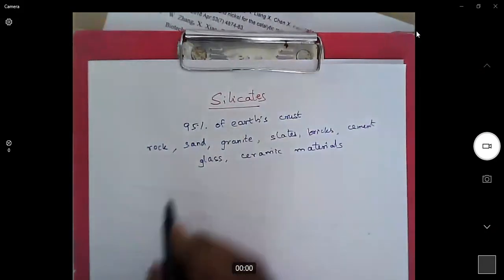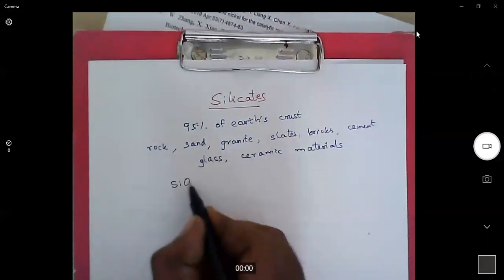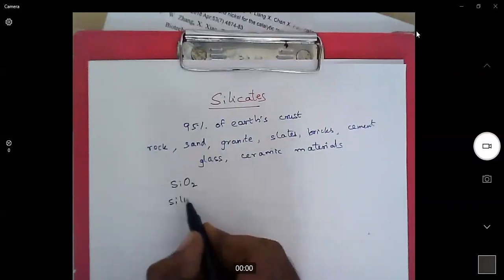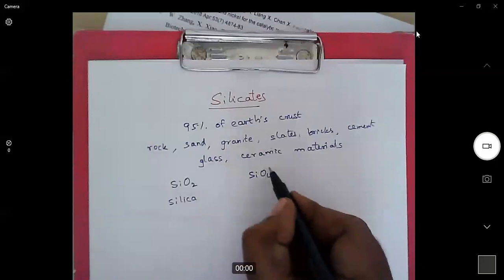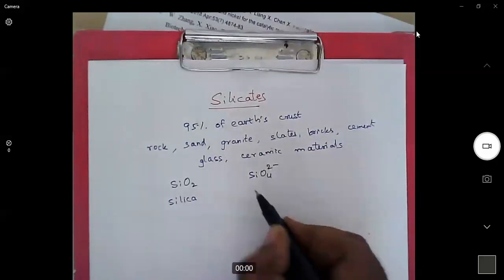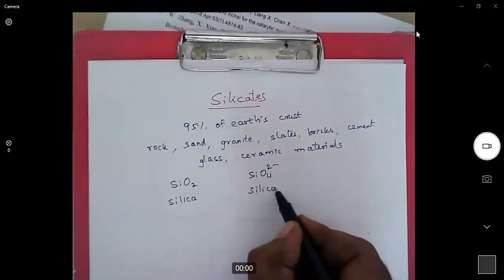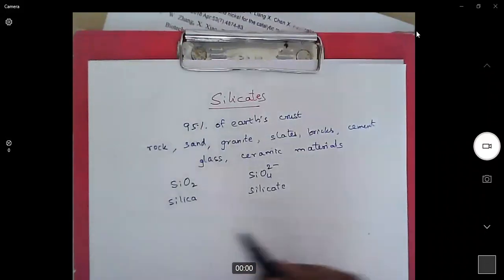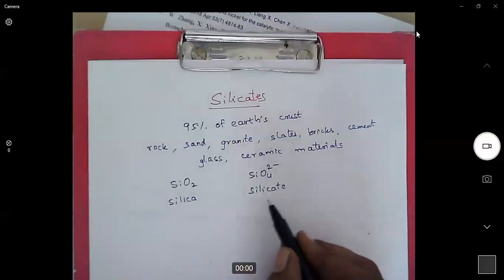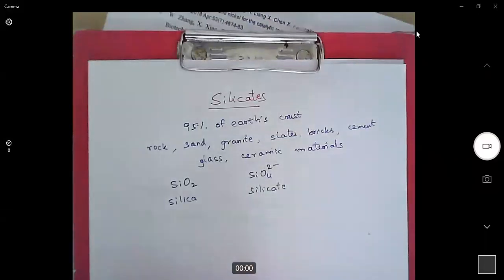What is silicate? Silicate is nothing but silica, SiO2, or silicate, SiO4 2 minus. In its neutral form, we call it silica, or in its negatively charged form, we call it silicate.